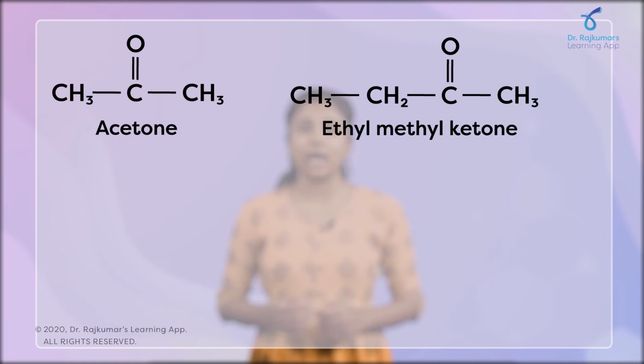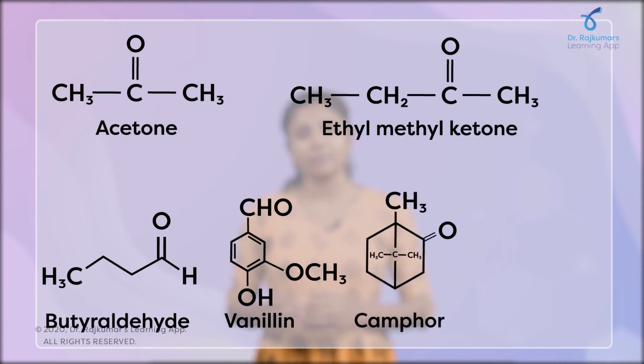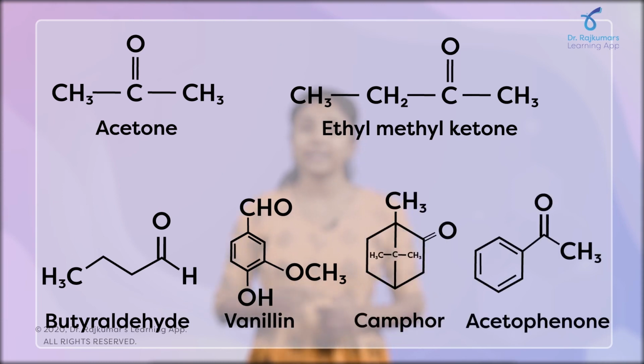When it comes to benzaldehyde, it is employed as an almond flavor in food products and scented products. Hence, it is widely used in perfumery and also in the dye industries. Acetone and ethyl methyl ketone are very commonly used industrial solvents. Many aldehydes and ketones such as butyraldehyde, vanillin, camphor, acetophenone, etc., are used only for their odors and flavors.